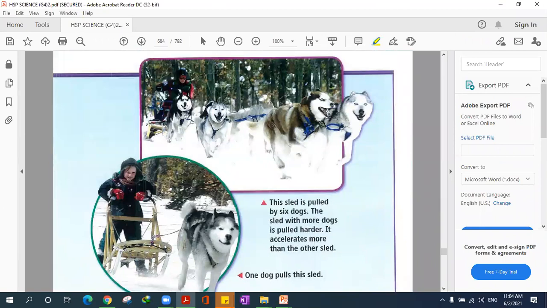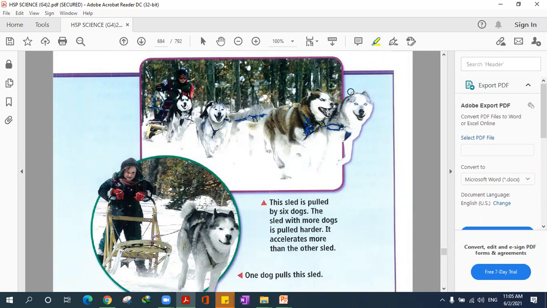Now this man or woman, I really can't see her face. She has how many wolves carrying her sled? 1, 2, 3, 4. I think there are 6. Someone is hiding behind this dog, and there's another one here. So I think there are 6 dogs, not wolves. They're husky dogs. Yeah, they look like wolves.